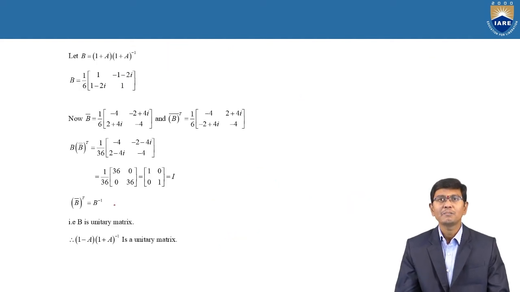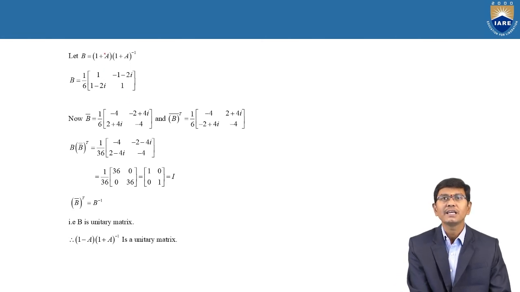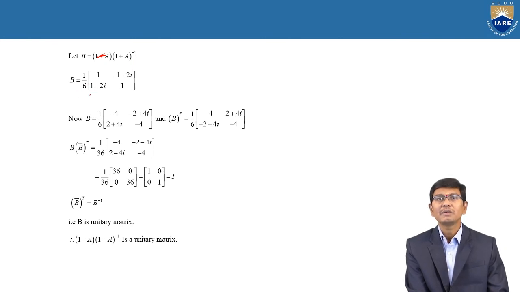And according to the product of I plus A, I minus A into I plus A whole inverse. Therefore, by simplification, totally that is 1 by 6. This is the B value. Therefore, B is nothing but I minus A into I plus A whole inverse. The product of this we got. This is the B value.